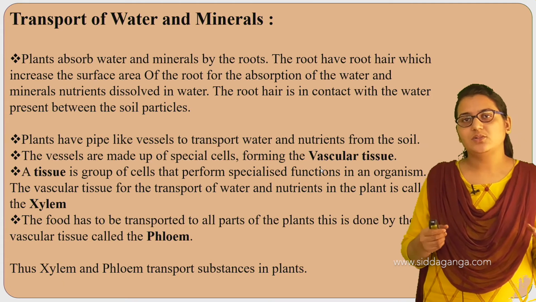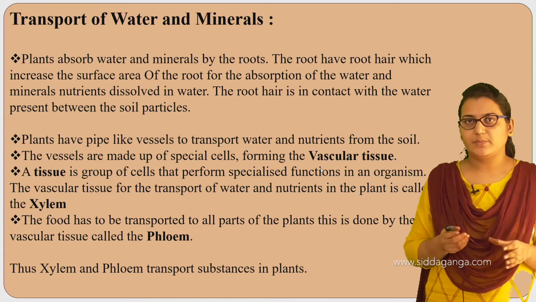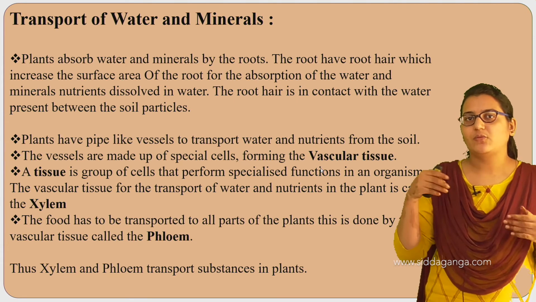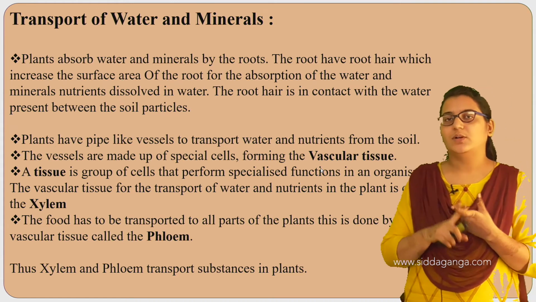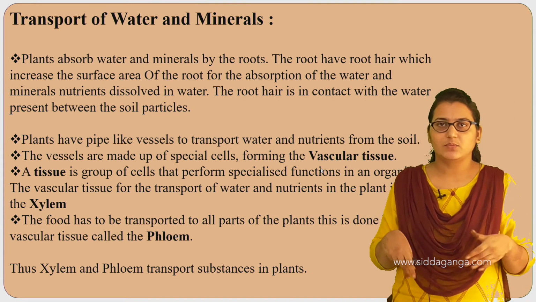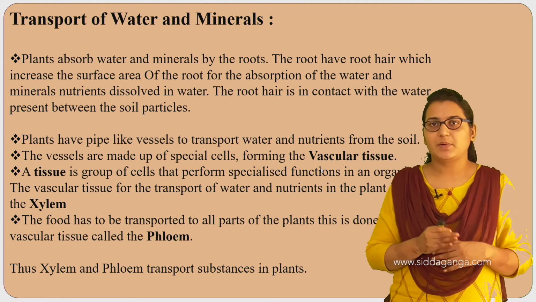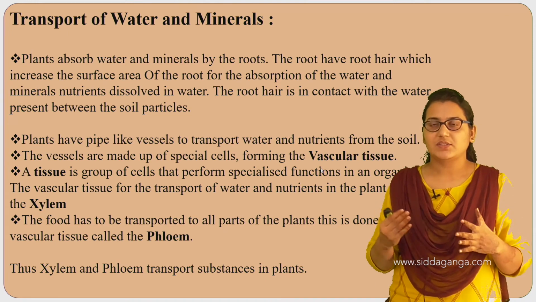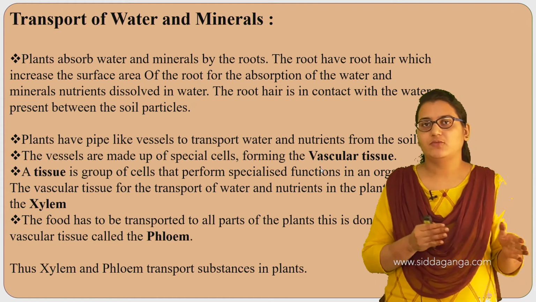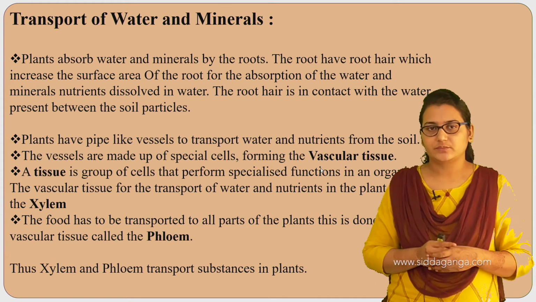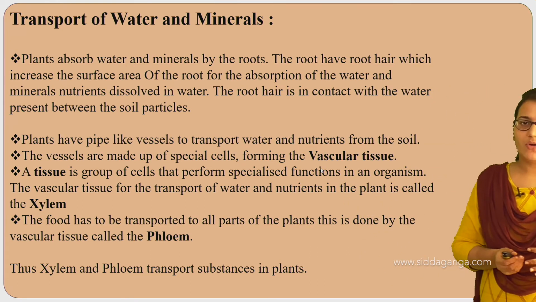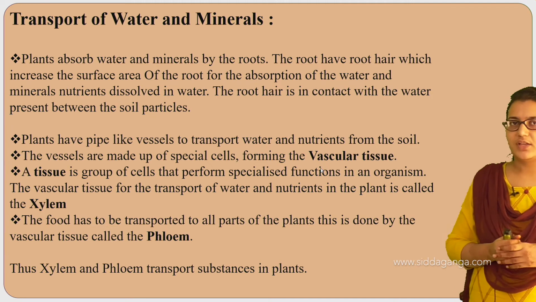So these plants also contain some pipe-like vessels, from which there is a movement of food, water, minerals and nutrients. Those pipe-like connections form the vascular tissue. And what is a tissue? A tissue is a group of cells that perform a specialized function in an organism.